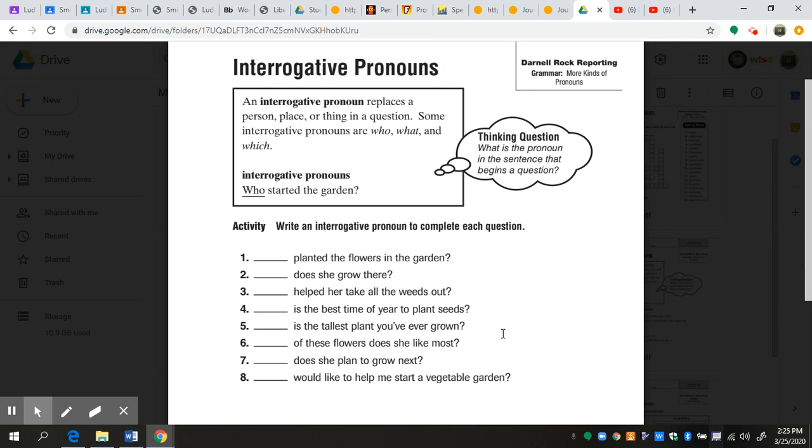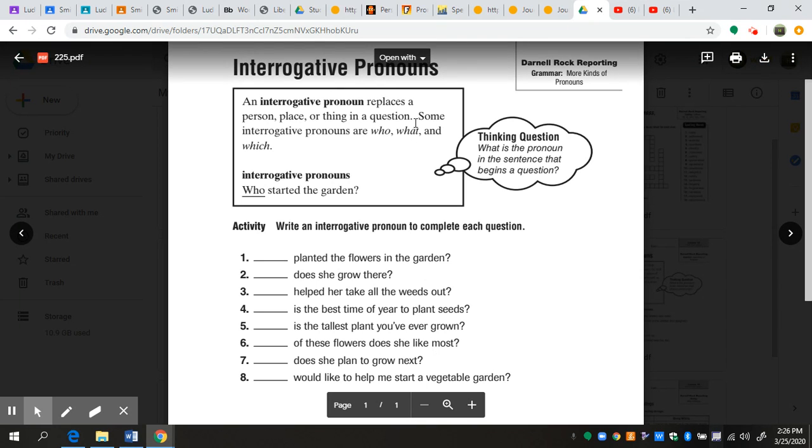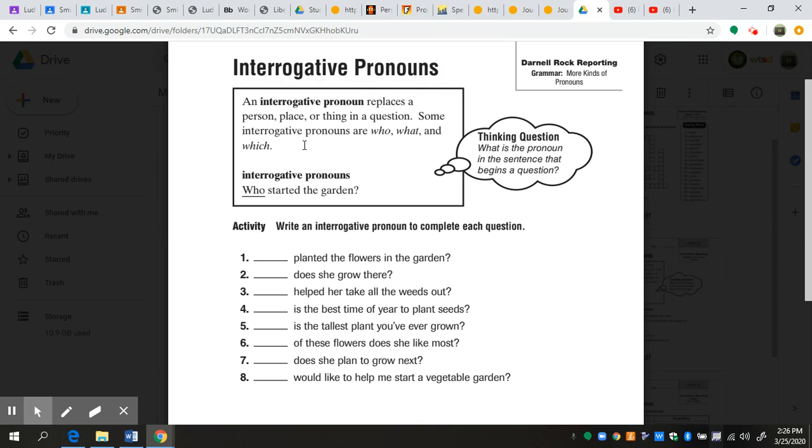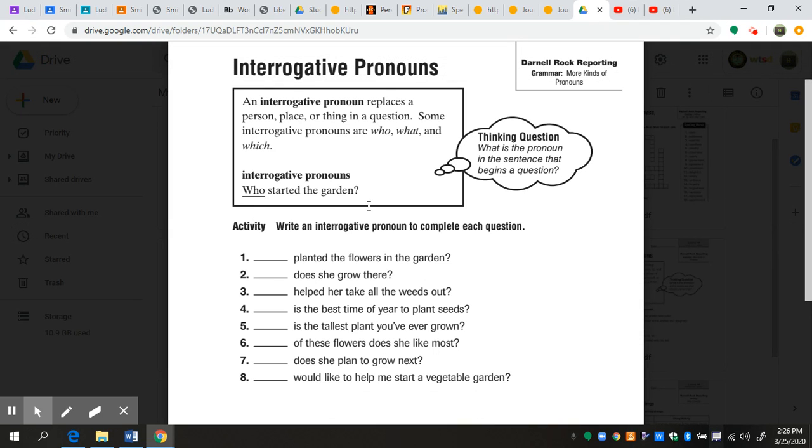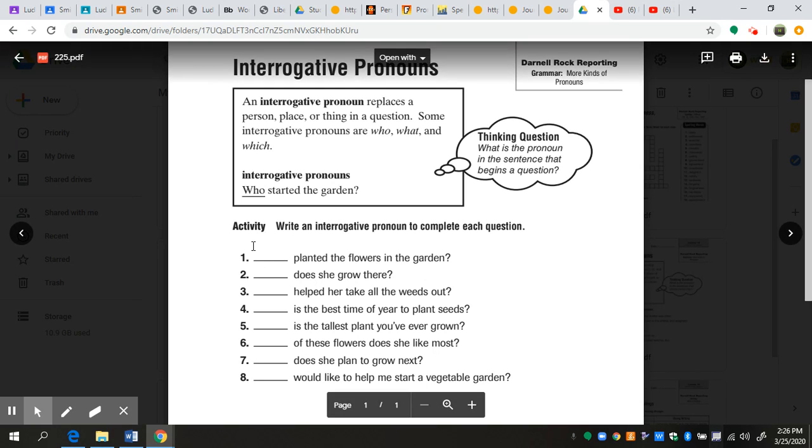Okay, let's look at the page that you're going to do independently today. It's even easier than the projectable because all you have to do is put in the interrogative pronoun. So an interrogative pronoun, once again, replaces a person, place, or thing in a question. Some interrogative pronouns are who, what, and which. Interrogative pronouns in use: who started the garden? So number 1, blank planted flowers in the garden. We know that a person plants flowers in the garden, so we want to put the word who here.